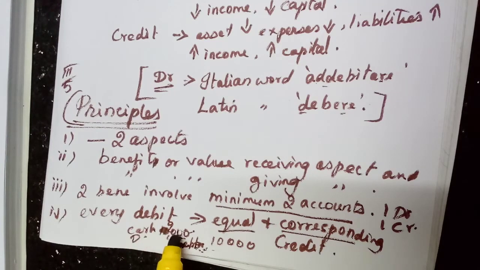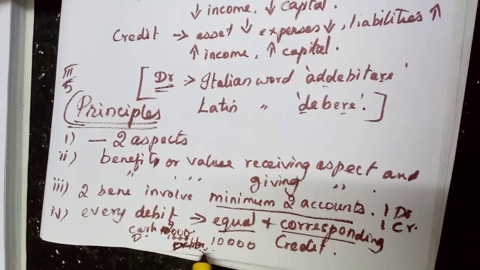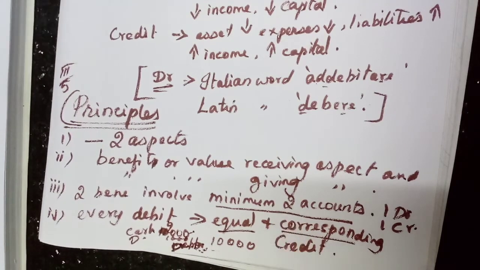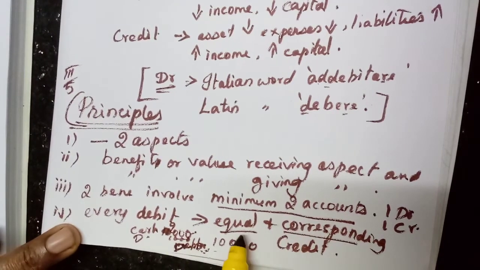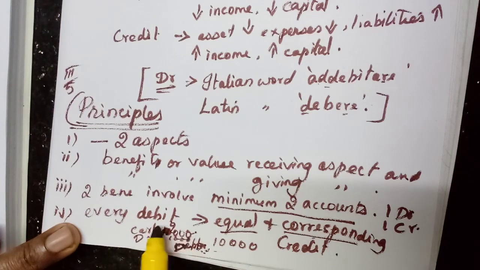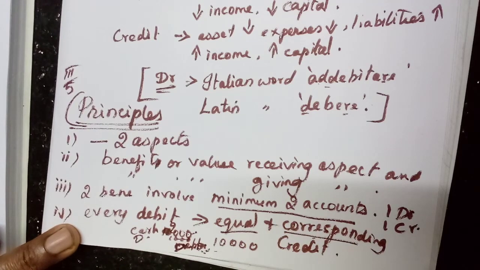So cash we are receiving 9,000. Discount 1,000, that is a loss for us. Totally the debtor is giving 10,000, so we need to cancel his account. Here there is one credit and two debits. To check, this third point I told you applies here also. That is equal and corresponding credit. Here two debits are there, one credit is there. At minimum two accounts, one debit, one credit, and an extra debit.